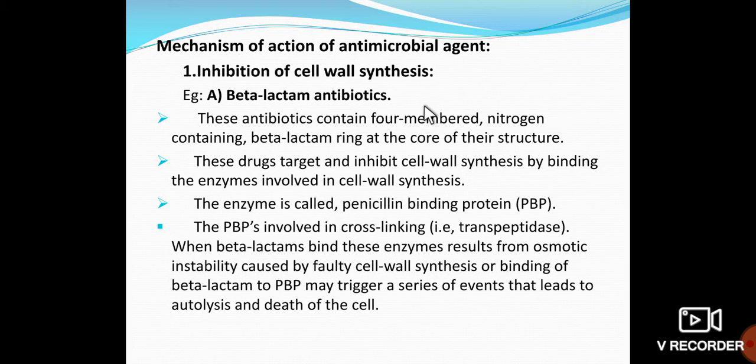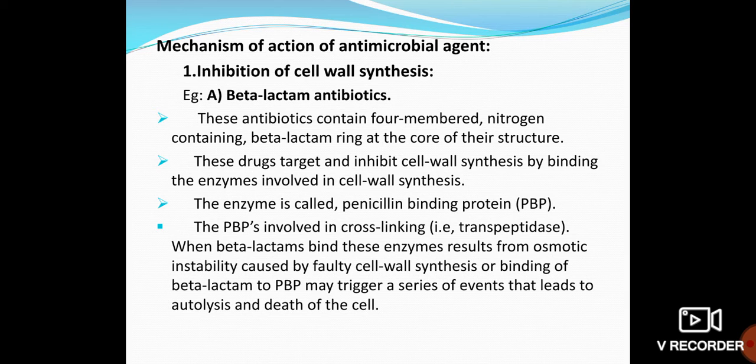That means nitrogen will be at the 4 corners and center, it will contain a beta-lactam ring. So how does it kill the microorganisms or bacteria? It will kill the bacteria by disrupting the cell wall synthesis. It will directly attach to the cell wall, where it will be attached to the penicillin binding protein, and then there will be inhibition or changes in the cell wall synthesis.